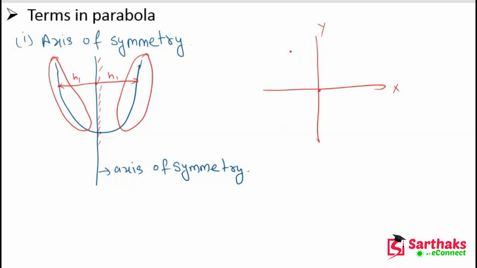Now if the parabola looks like this, in this case the y-axis is the axis of symmetry.